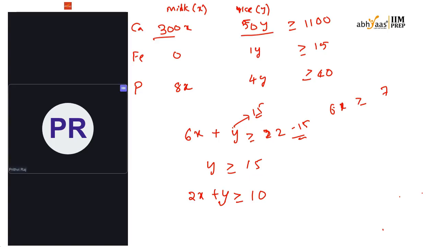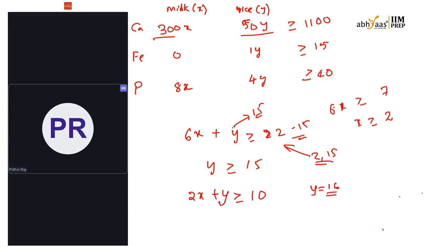Okay, so 7 by 6, so I have to go with whole numbers only, so x greater than or equal to 2. Okay, so 2 comma 15, that works here. If I take 2 servings of milk and 15 servings of rice, it will suffice. Okay, so x plus y is equal to 17 in this case. What about if y is 16?